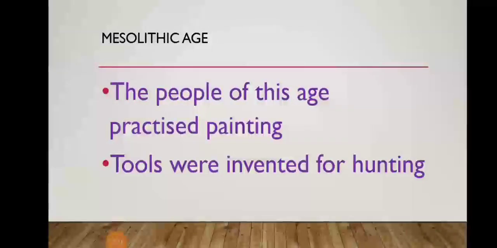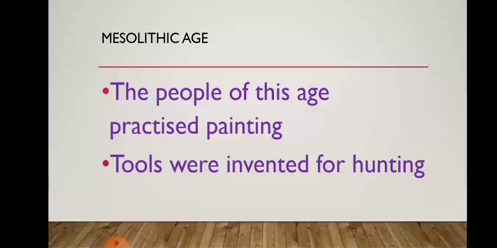Mesolithic age. Here slowly the development took place, children. The man's brain developed. He started feeling the cold and heat. To protect his body, he started hunting the animals, and the skin was used to cover his body. Like this the development took place. In this age people practiced painting.